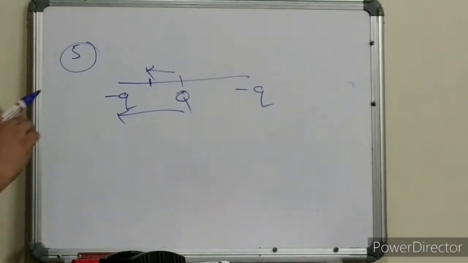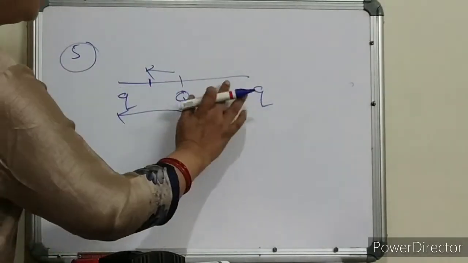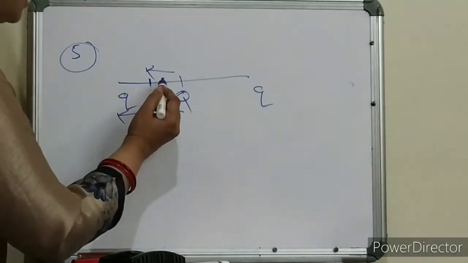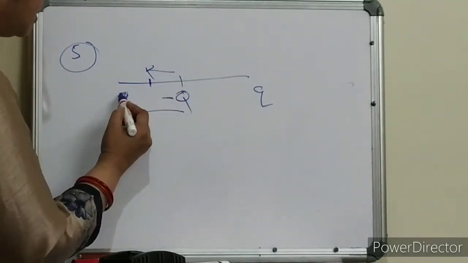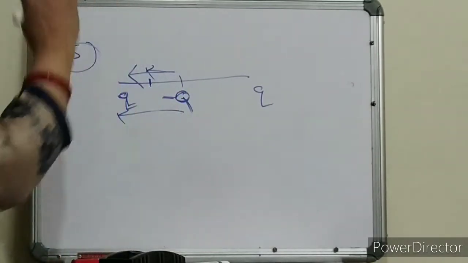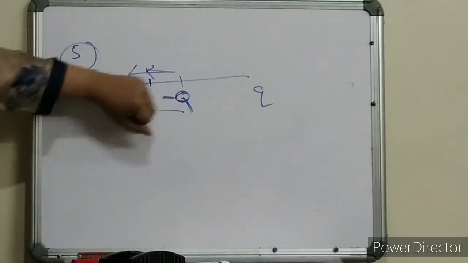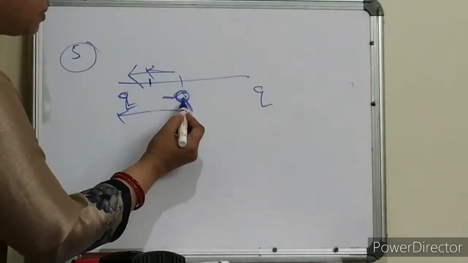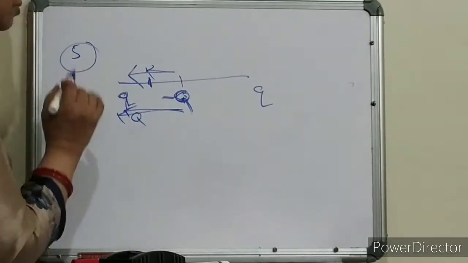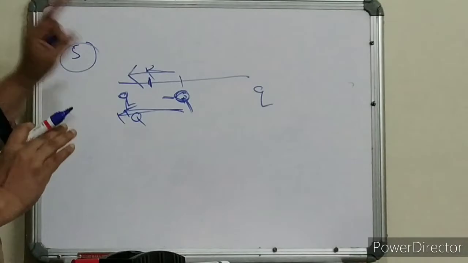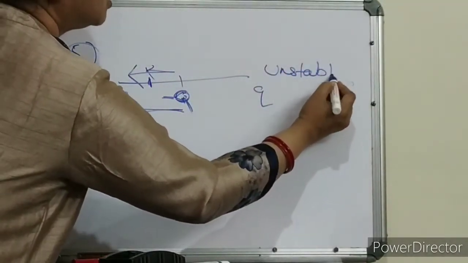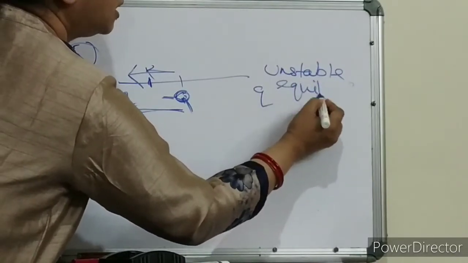If this is q and this is q, this is minus q, then what will happen? Obviously this is positive, this is negative, so it will attract in this direction if I displace this minus q towards this charge. So it will come to this position. This is the case of unstable equilibrium. So two unstable equilibrium cases we have studied.